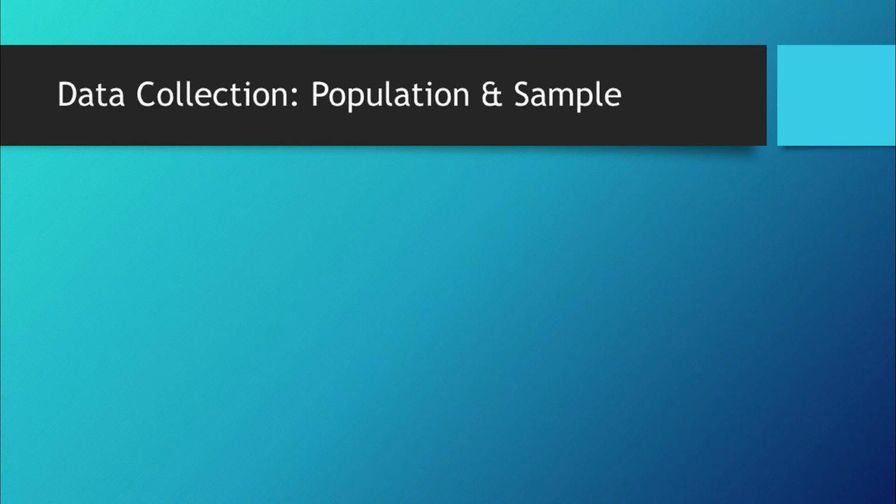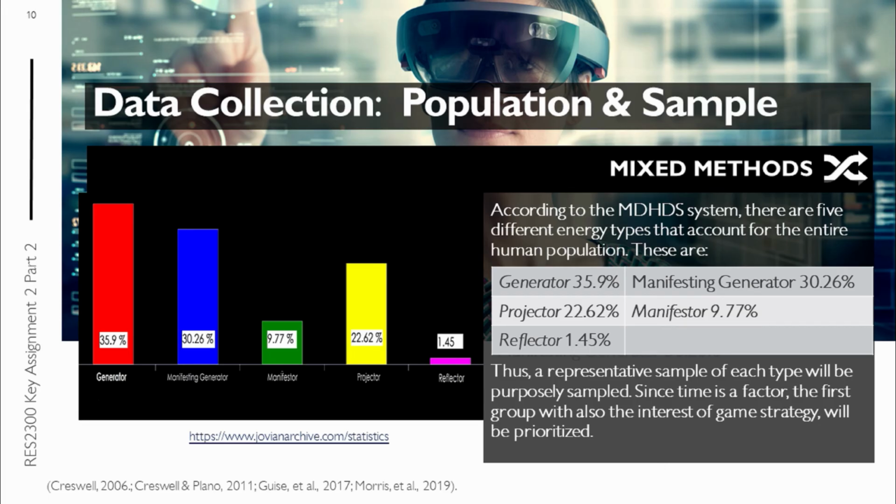Data collection, population, and sample for mixed methods. According to the multidimensional human design system, there are 5 different energy types that account for the entire human population. These are the manifester, the manifesting generator, projector, and reflector. Thus, the representative sample of each type will be purposefully sampled, and since time is a factor, the group with the interest of game strategy will also be prioritized.